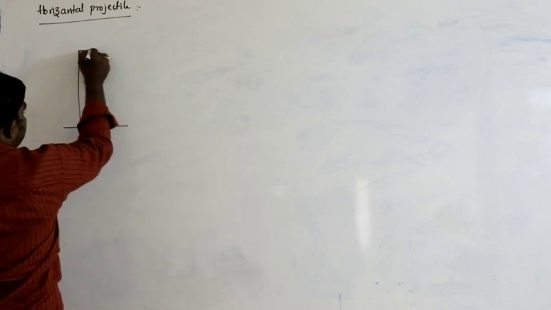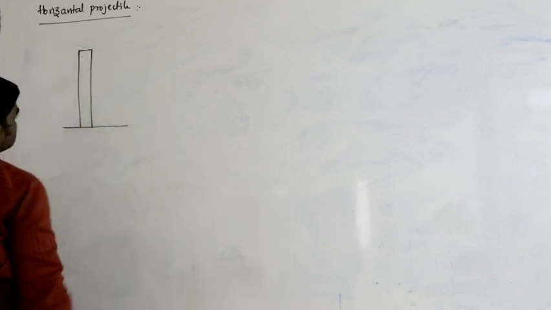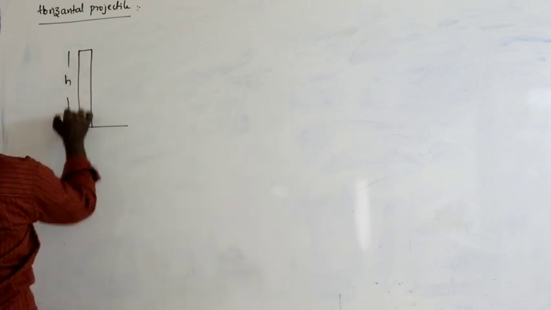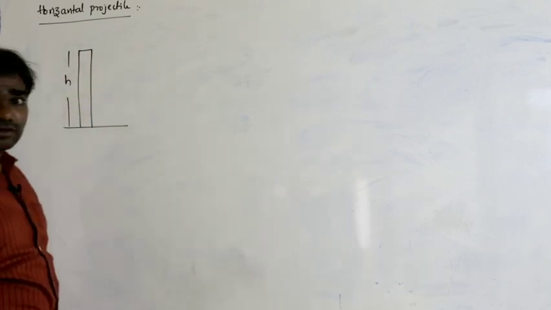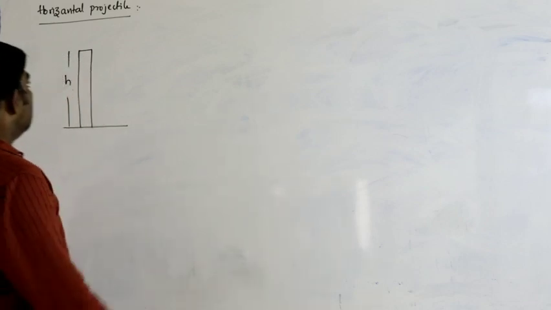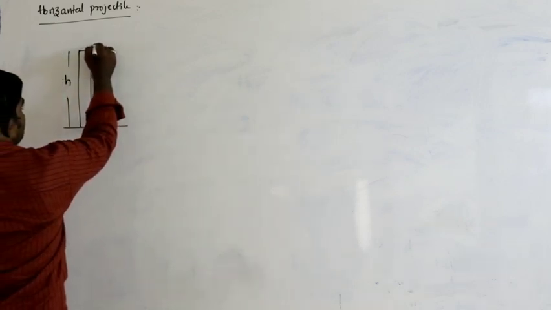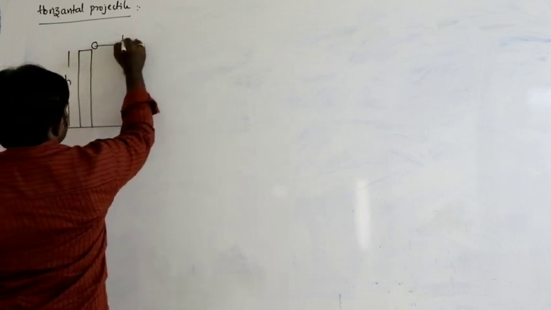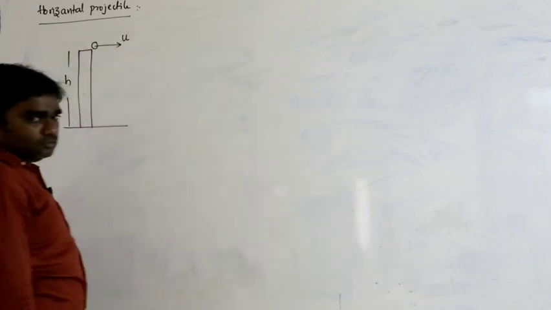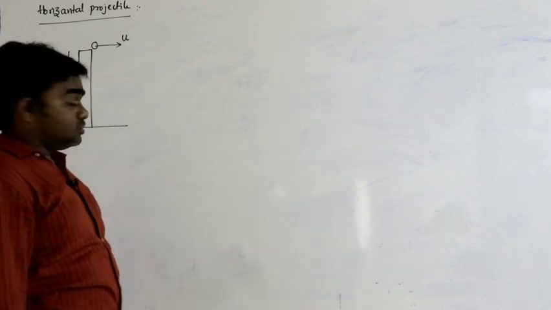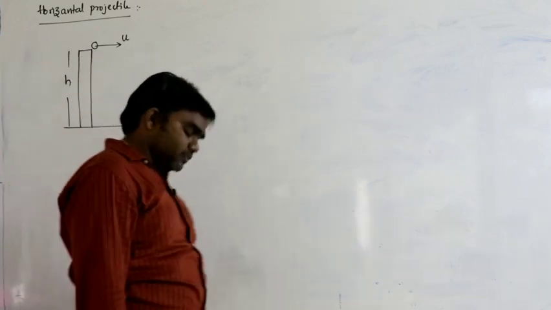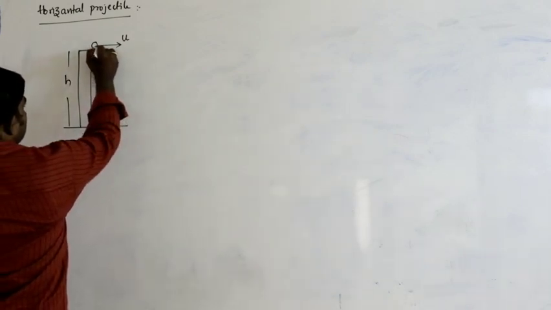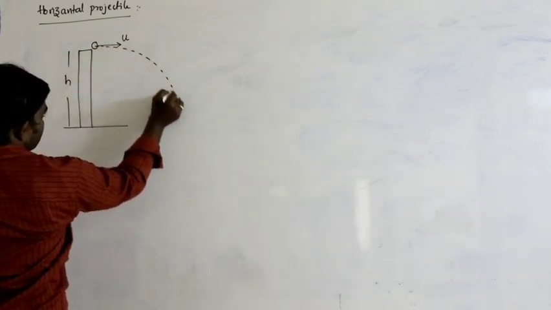if a body is falling from a certain height, like this is a tower of certain height h. Now from a certain height a ball is thrown along horizontal direction with velocity u. Then what is the path followed by the body? The path followed by the body is like this.